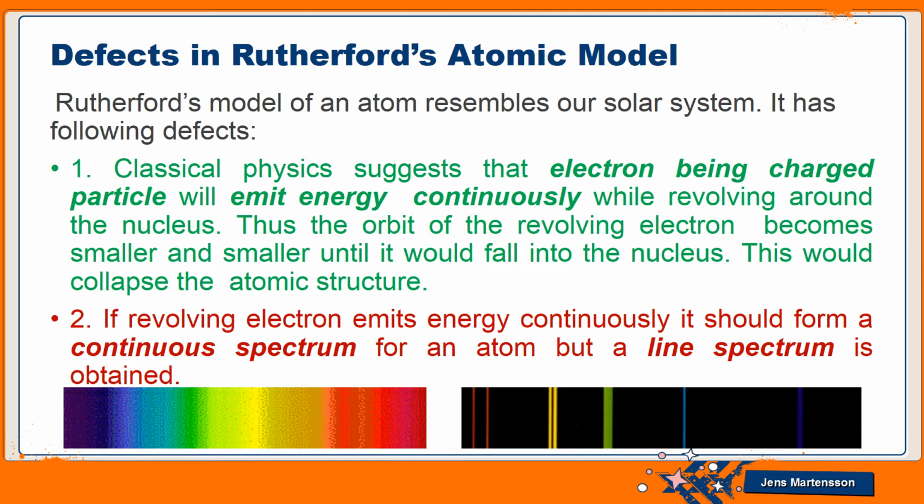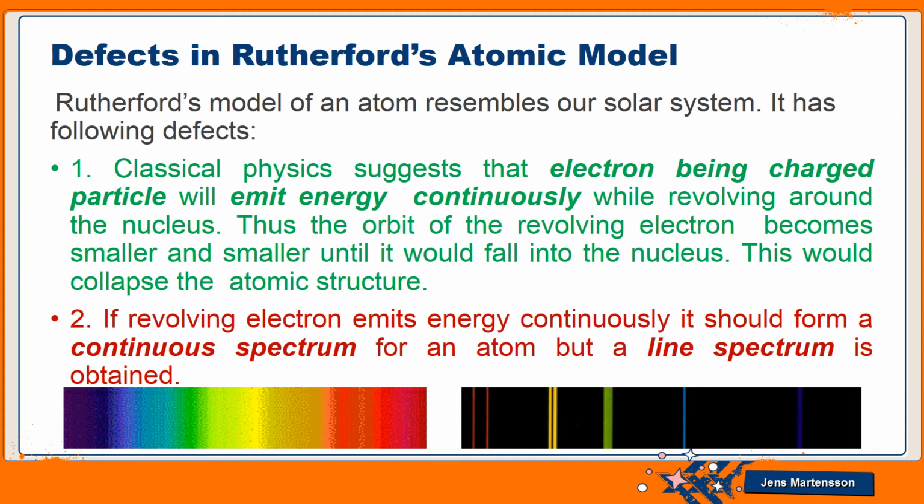When it is continually revolving and releasing energy, the orbit of this electron should become smaller and smaller, because the electron is also a charged particle with a negative charge. While revolving around the nucleus, it should release its energy continually, and a time will come when it will have zero energy and fall into the nucleus.